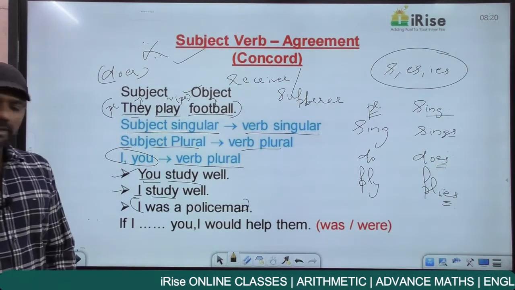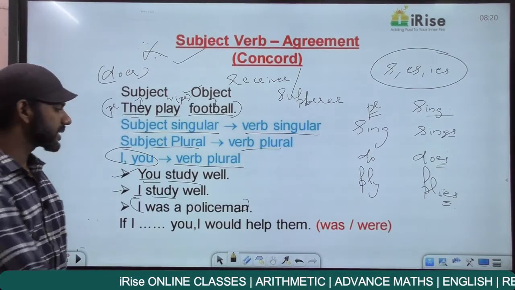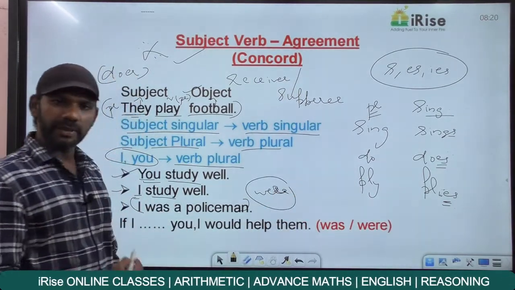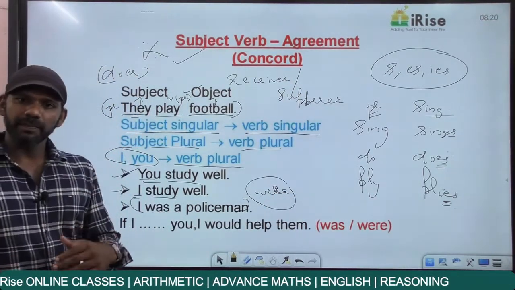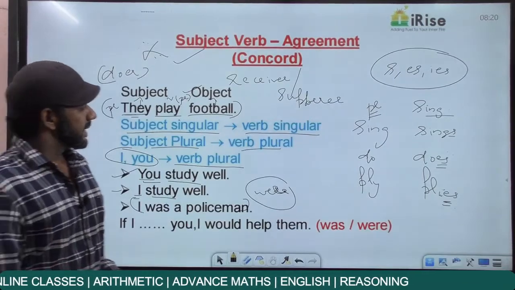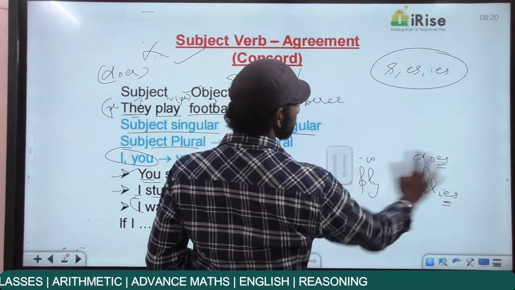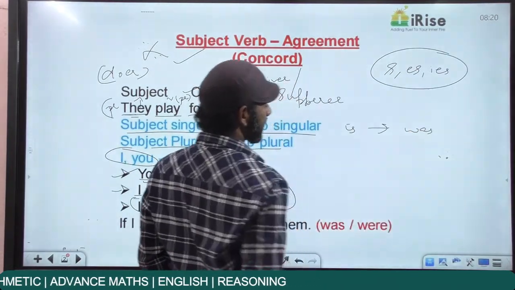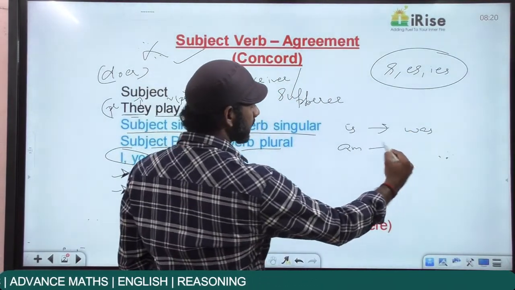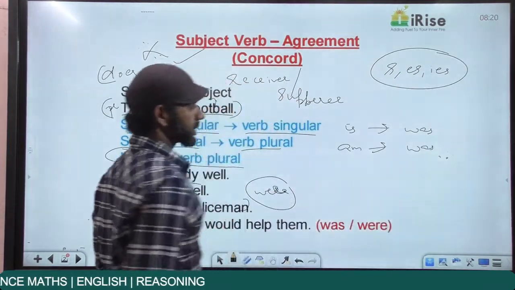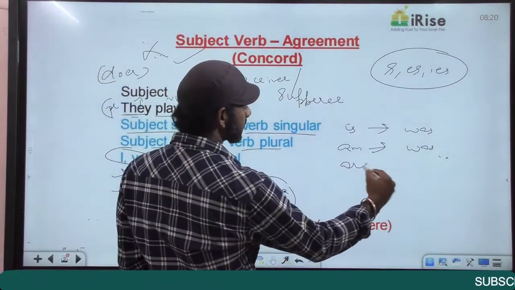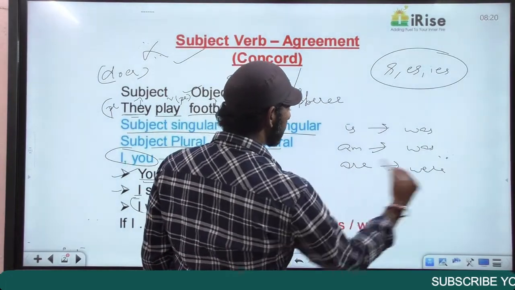Now my question is, should it be "I was a policeman" or "I were a policeman"? This is my question. What is the past tense of is? Now, as you know, the past tense of is is was. The past tense of am is also was. The past tense of both is and am is was. The past tense of are is were.